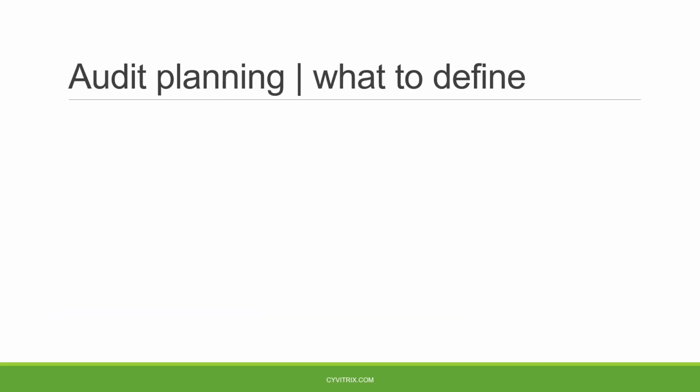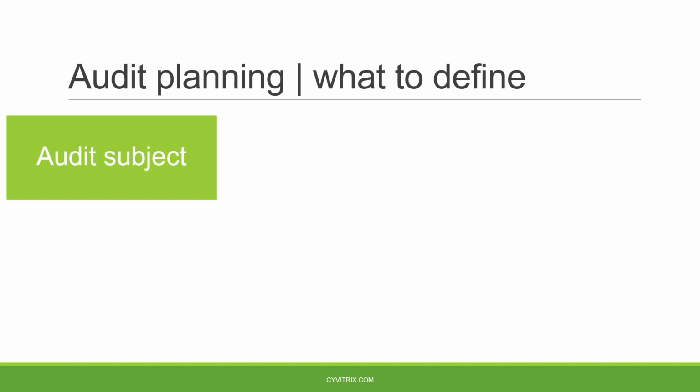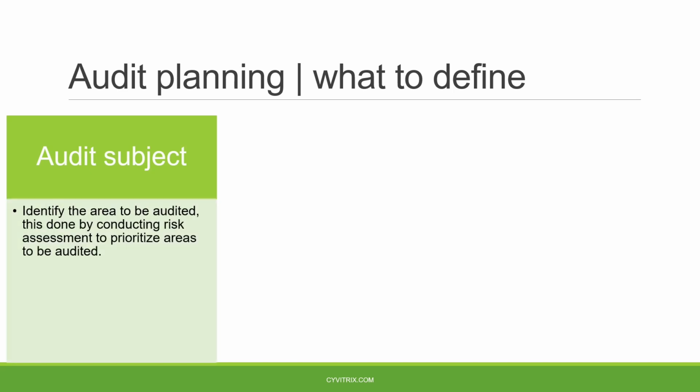When it comes to audit planning, what should we define during the audit planning stage? We need to identify the audit subject, which means identifying the area that we are going to audit. This can be done by conducting a risk assessment, understanding the customer or the auditee business, understanding the critical areas, and based on that, selecting these areas and giving them a priority to be covered during the audit mission.